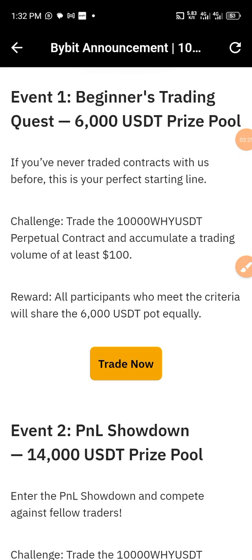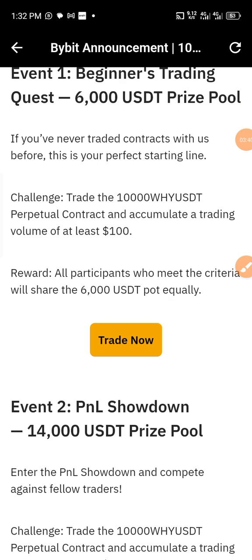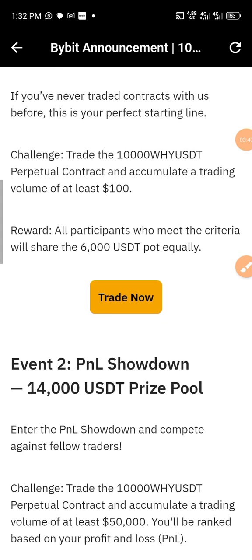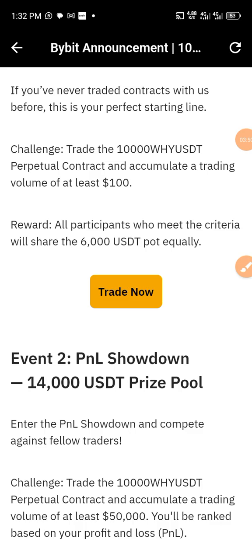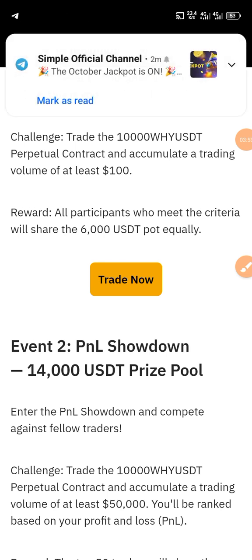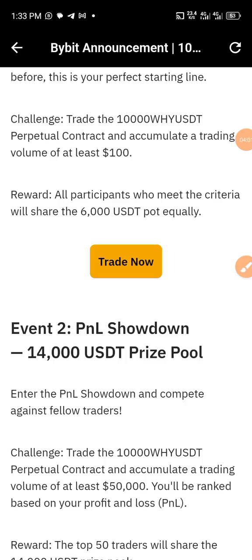All right. What are the challenges? The challenge, which is the competition, says trade 1000Y USDT perpetual contract and accumulate a trading volume of at least 100 USD. It's very simple. The volume you just need to trade here is just 100 USDT. Let's look at the reward now. After you have registered, and the challenge is just to trade 1000Y USDT with 100 USDT in perpetual contracts, the reward is that all participants who meet the criteria will share the 6,000 USDT pot equally.